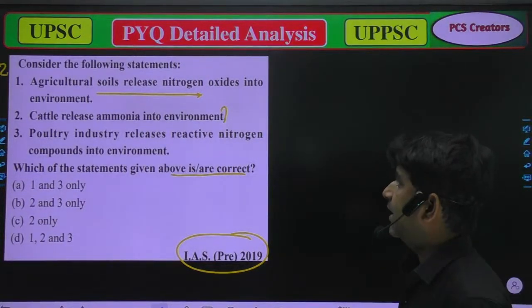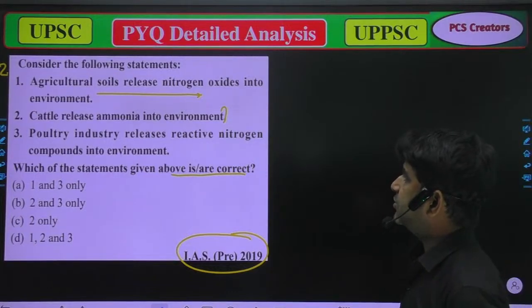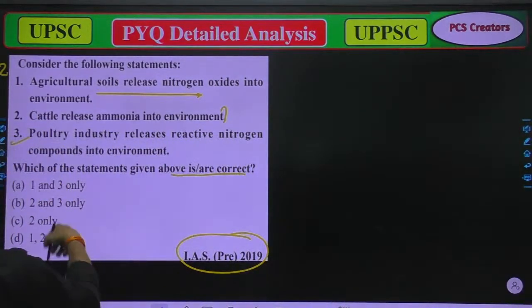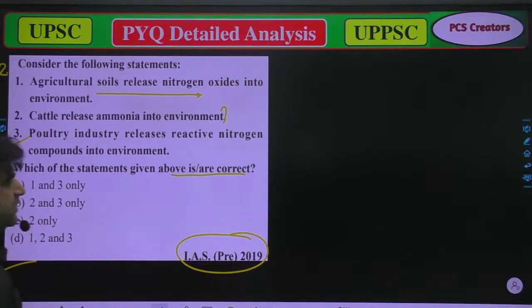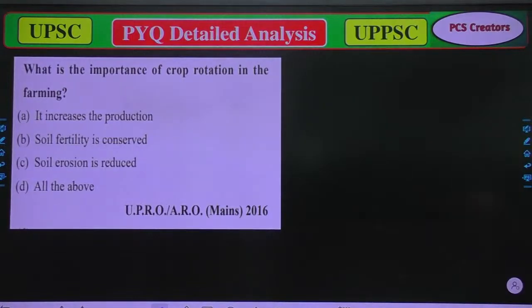That's true. Cattle releases ammonia into the environment. Yeah, that's also true. And the poultry industry releases reactive nitrogen compounds into the environment. So that's true. So option D is correct, because all of them are correct. Now we have question number three.